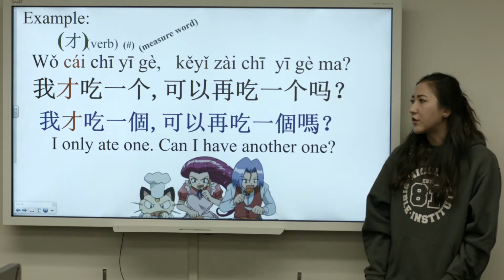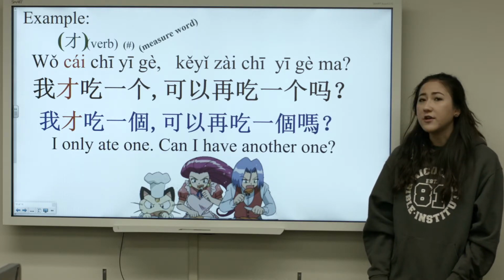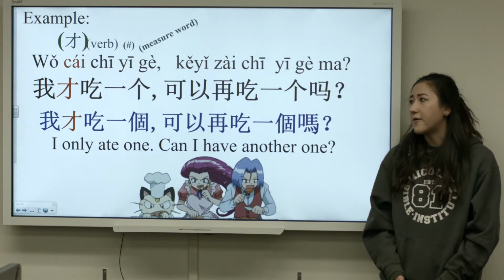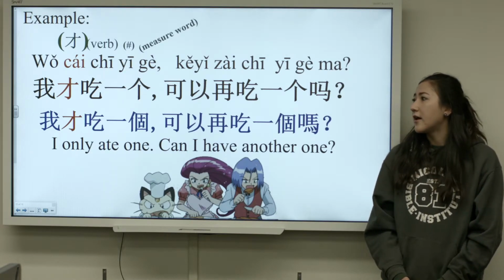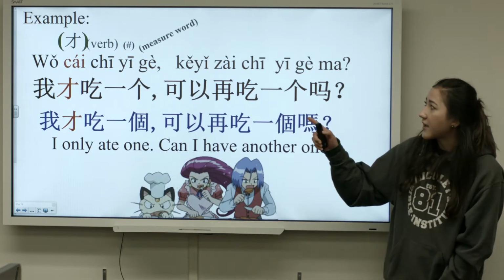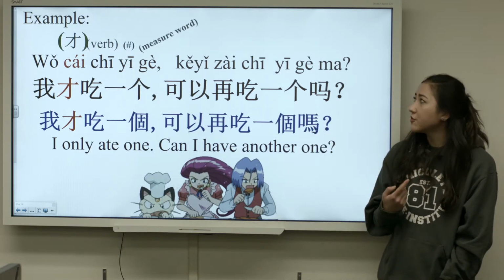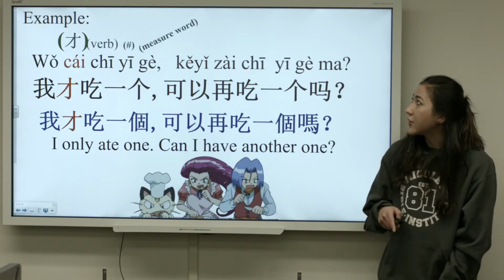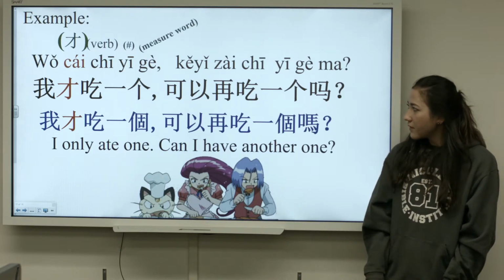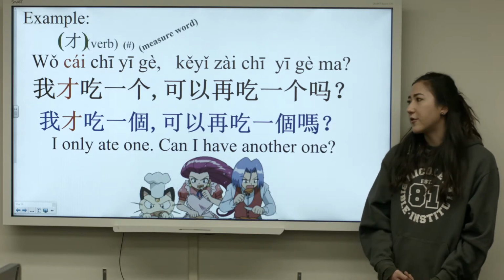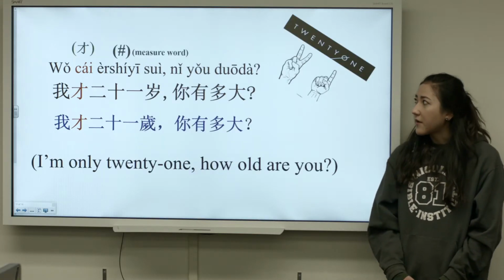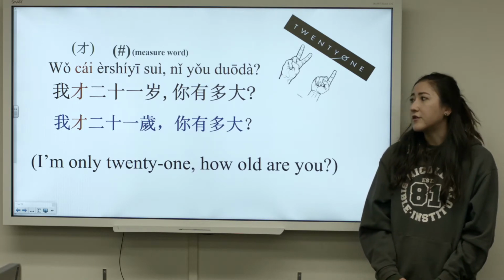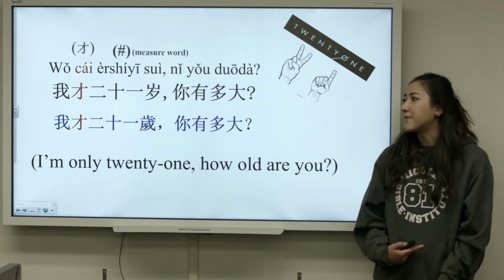An example is 我才吃一个，可以再吃一个吗? So this says I only ate one. Can I have another one? And notice the structure is 才, and then verb, which is 吃, 一, which is one, the number, and then 个 is the measure word. So I only ate one. Can I have another one? And another example is 我才21岁，你有多大? I'm only 21. How old are you?